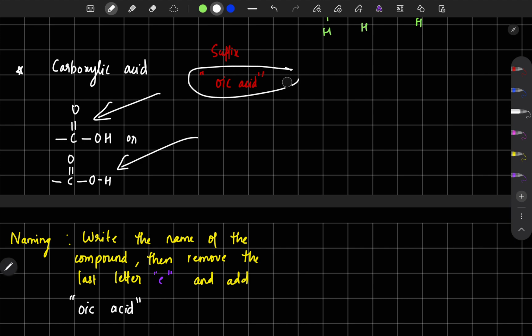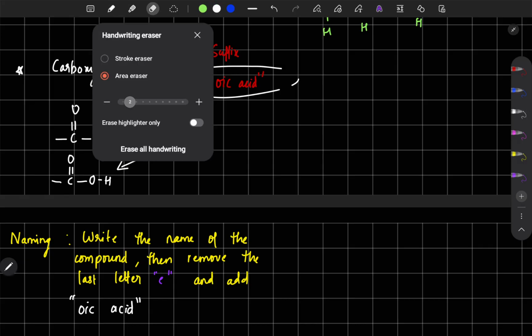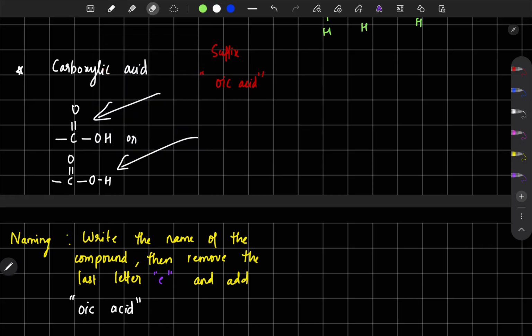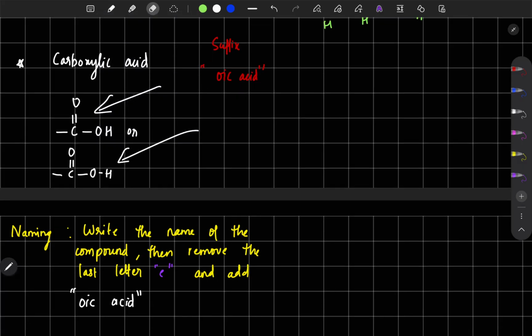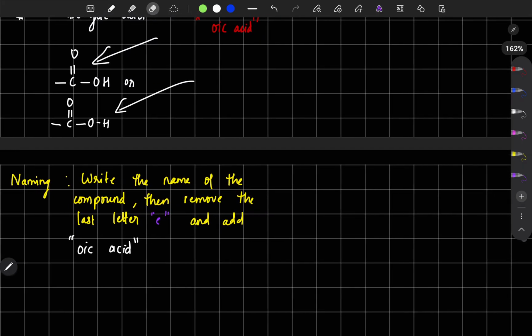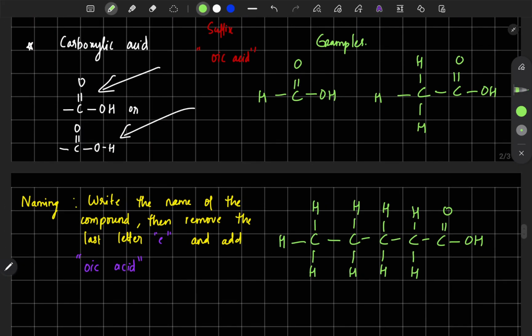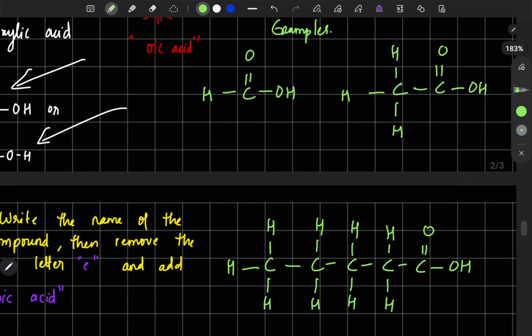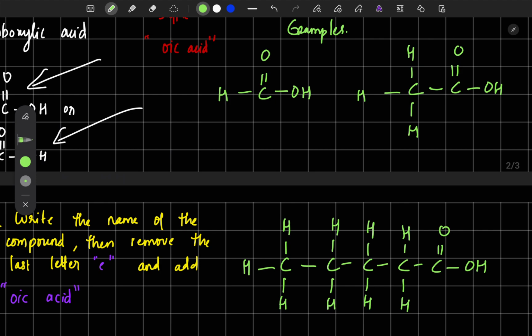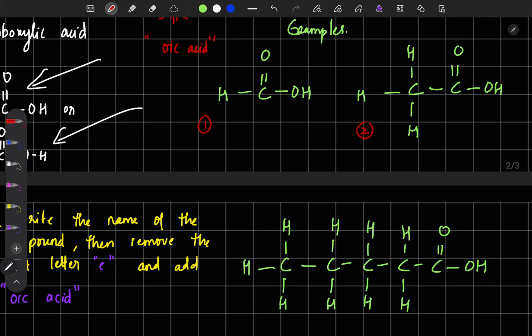Okay, oic acid. So the naming I have given here: write the name of the compound and then remove the last letter E and add oic acid. That is highlighted. So I will give some examples that you can try. I am giving you these 3 examples, so try to find out the name. This is the first one, second one, and third one. Pause the video and find out the name.